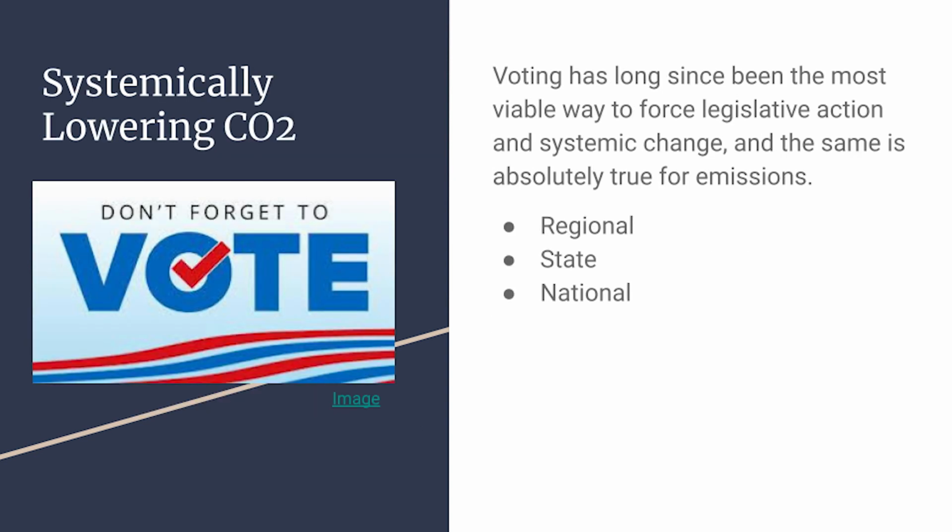Voting is a great means for promoting systemic change and has long been the most viable way to force legislative action. By voting on regional, state, and national levels for politicians who promise to cut back on our emissions, you can help to lower our nation's carbon footprint.